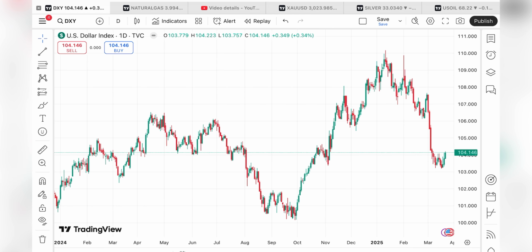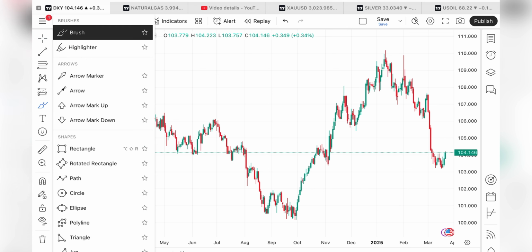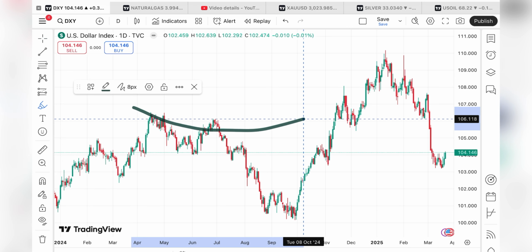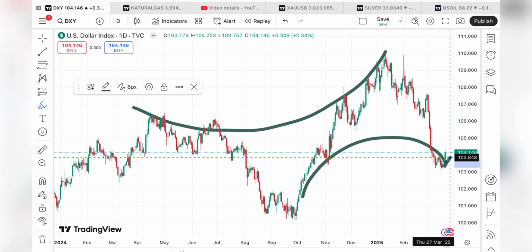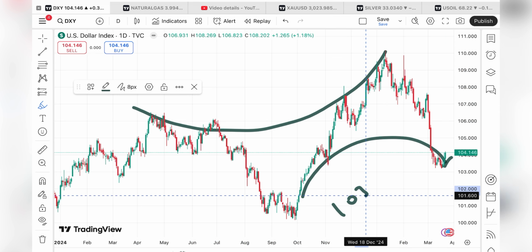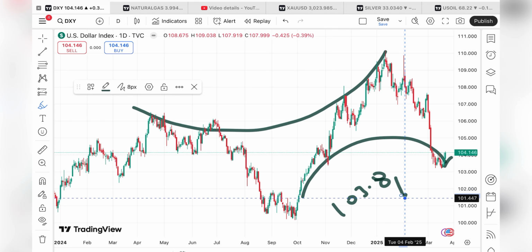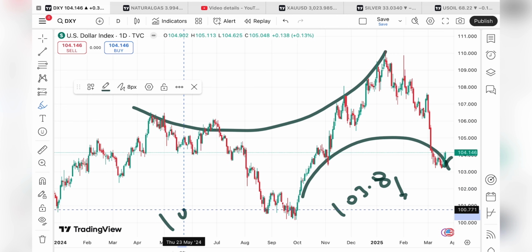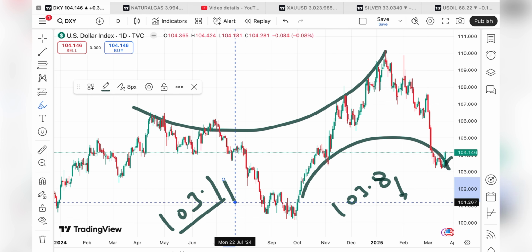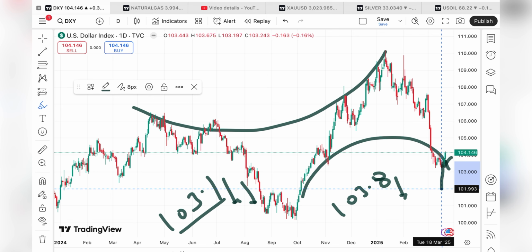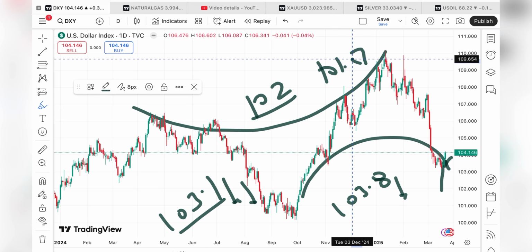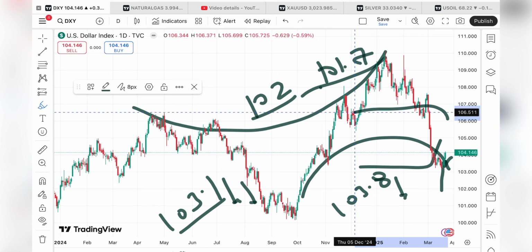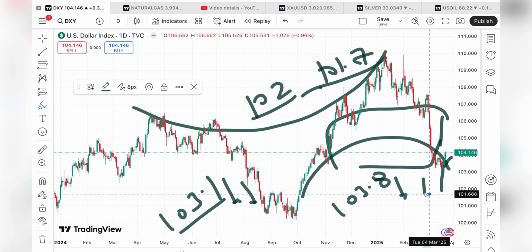Now we can see 2-3 patterns forming at this level. There is a clear U pattern forming at this level, and an opposite U pattern. If the price falls below a level of 103.8, we can see a further downfall. Chances are high it will fall below 103.1, and then towards a level of $102, and from there it can touch 101.7. If the price falls below this level, we can see a further downfall.